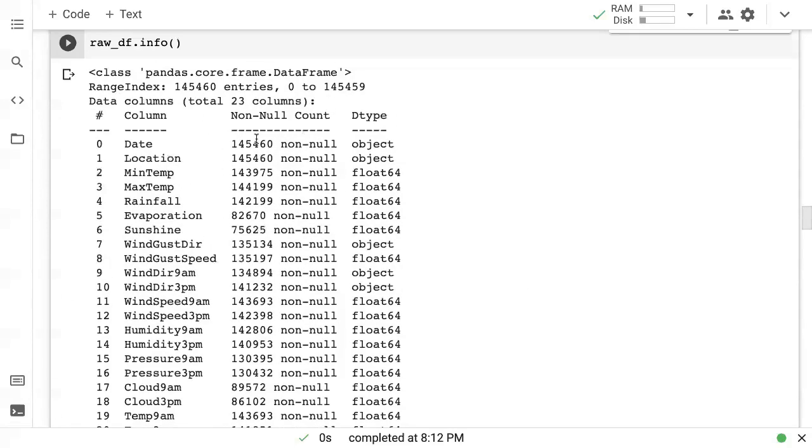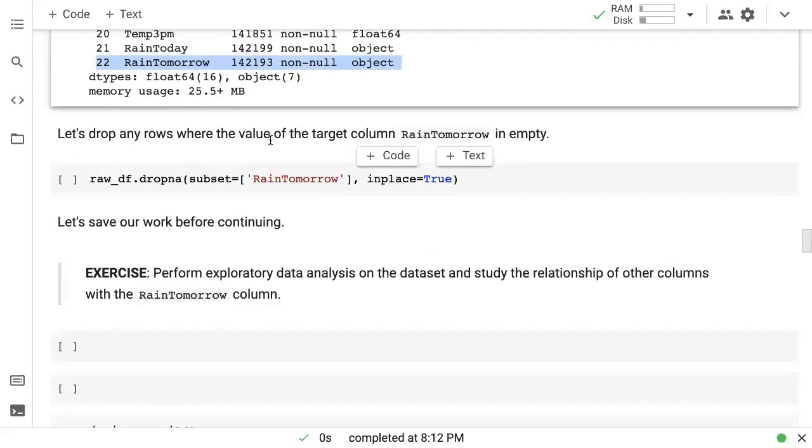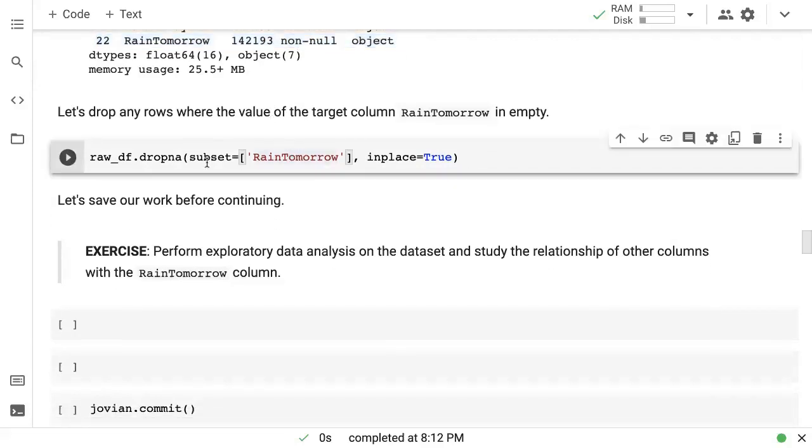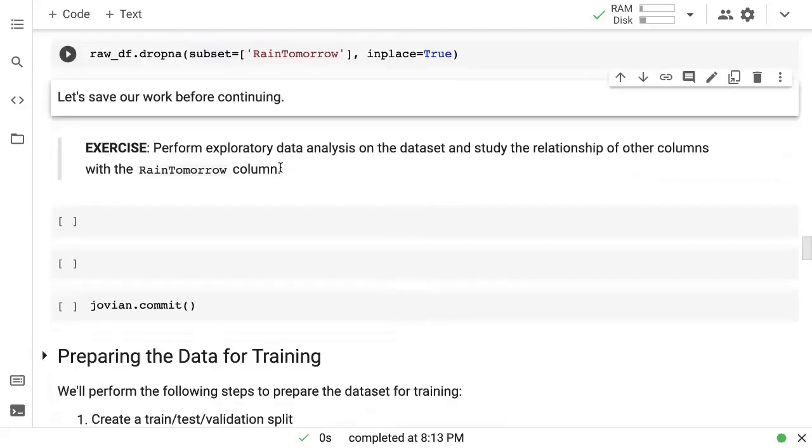Now, one of the things I'm going to do is remove any rows where the value of the target column is null, because we want to train a model that can predict whether or not it will rain tomorrow. So giving the model any data where we don't know whether it rains tomorrow will not be useful to train the model, right? So we will remove any rows where the target column is empty. So I'm just going to remove the subset RainTomorrow.